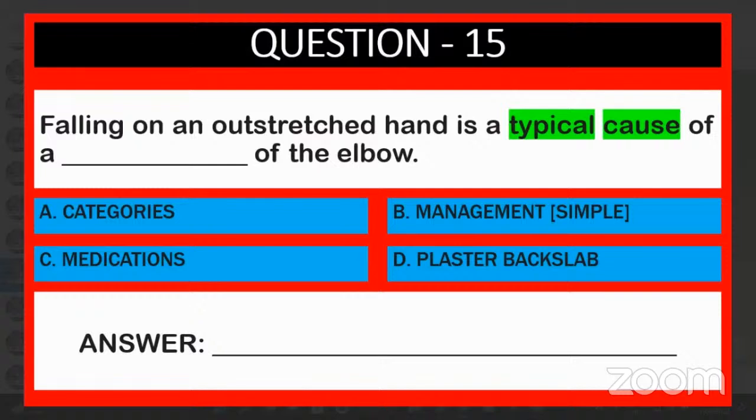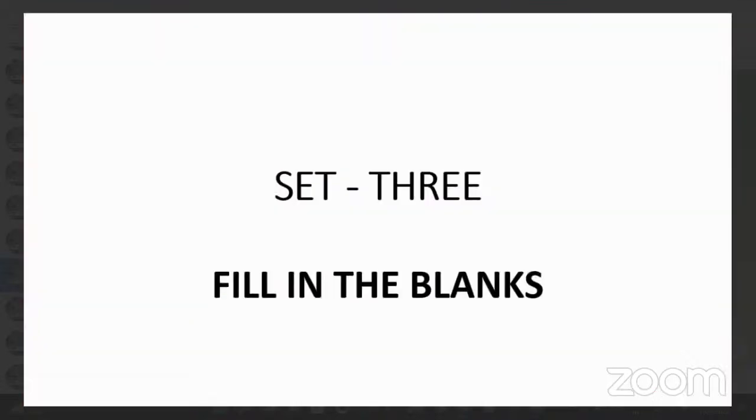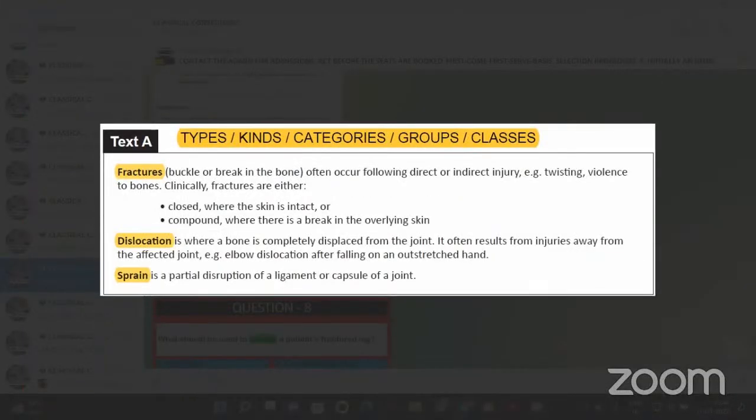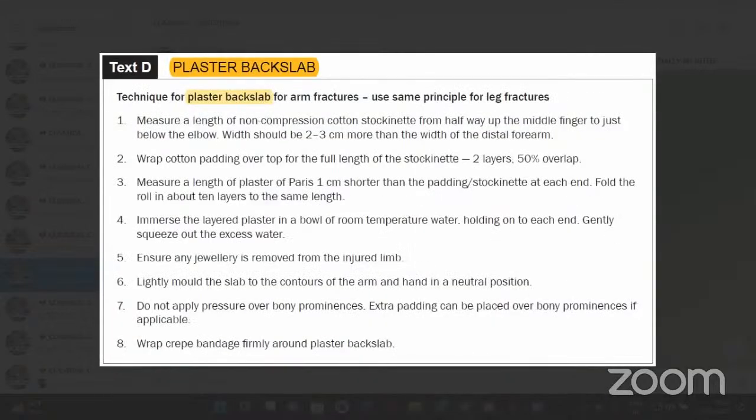Falling on an outstretched hand is a typical cause of a dash of the elbow. Categories, management, fracture. So falling on an outstretched hand. Dislocation. Elbow dislocation. Yeah, right. Then next one.